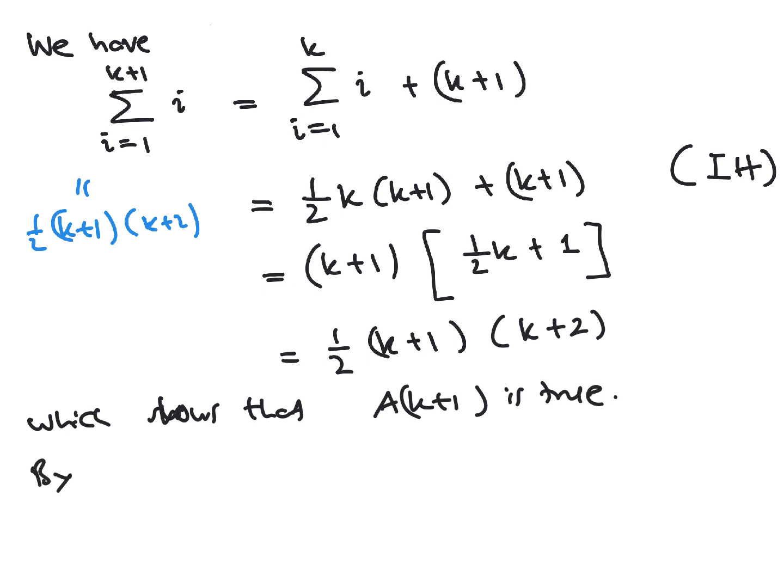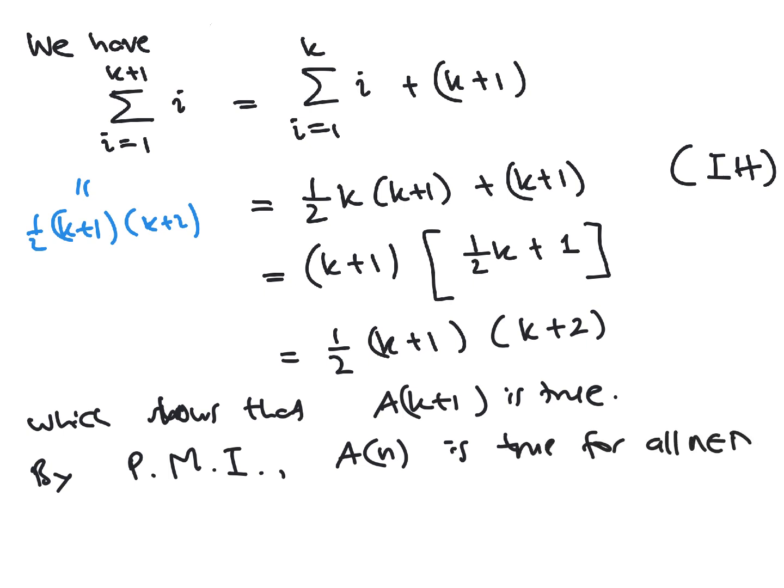So by the principle of mathematical induction, which I abbreviated as PMI, An is true for all n in the natural numbers. And we are done with the proof. So that is how we use the principle of mathematical induction. And again, I would like to remind you, the easiest way to remember the principle of mathematical induction is to think of dominoes. All right, I'll see you in the next video.